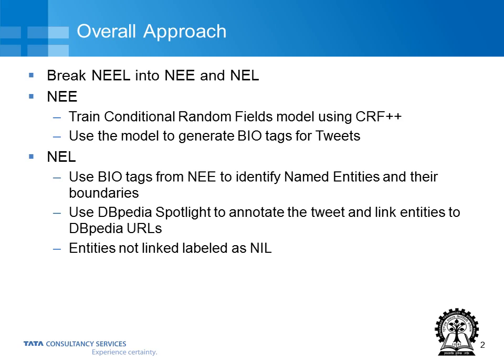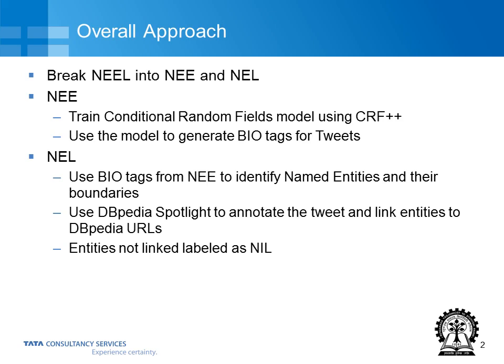When we get tweets, we use this trained model and generate the BIO tags for them, and using those BIO tags we identify named entities and their boundaries. So, if there's a B-person tag followed by an I-person tag, then the named entity would start from the start of the B-person word and end with the end of the I-person word.